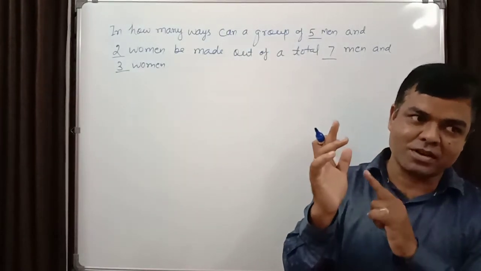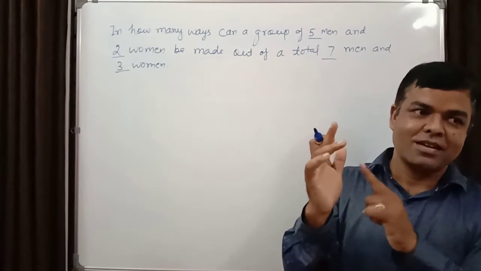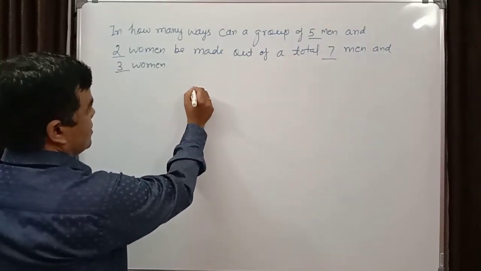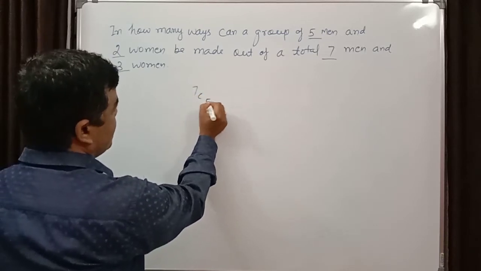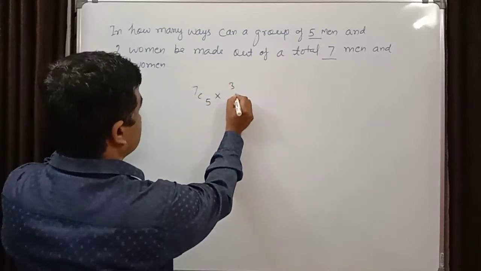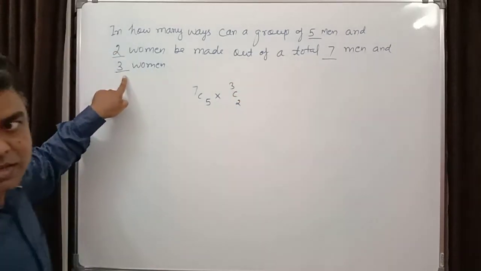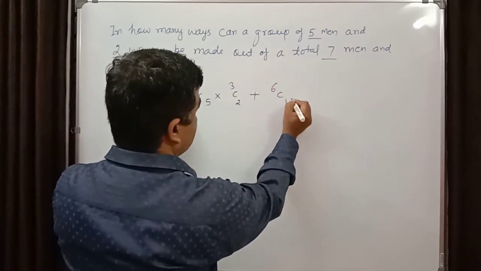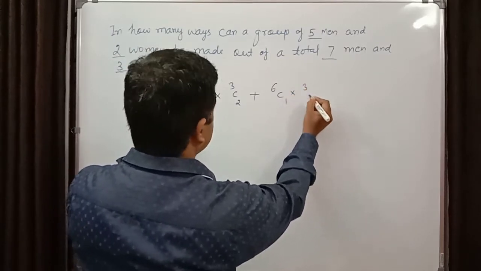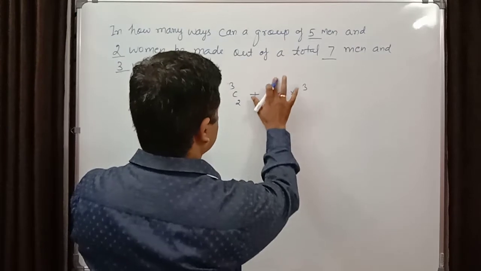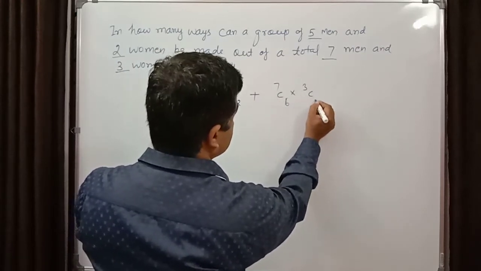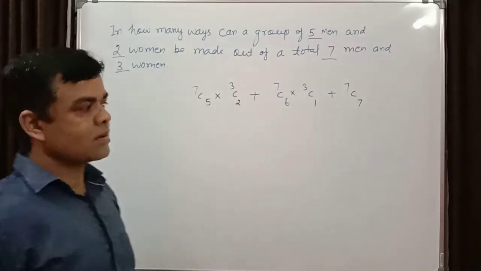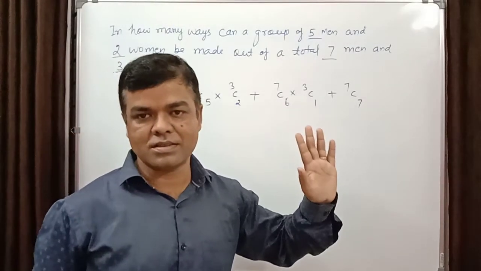If there are 5 men, there will be 2 women; if 6 men, 1 woman; and if 7 men, no women. So 7C5 into 3C2, this is one way, plus 7C6 into 3C1, plus 7C7. If you add all this, you will get the answer.